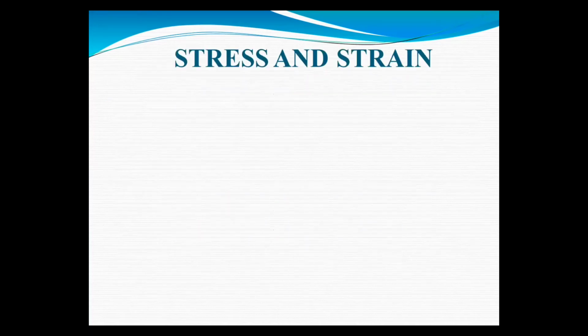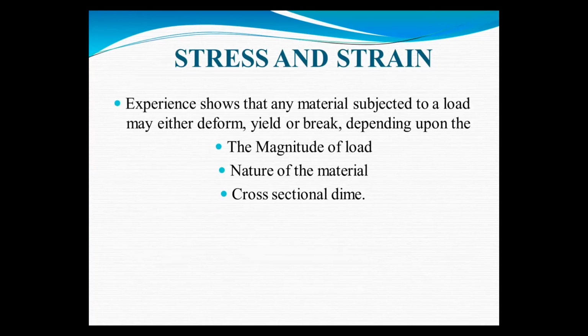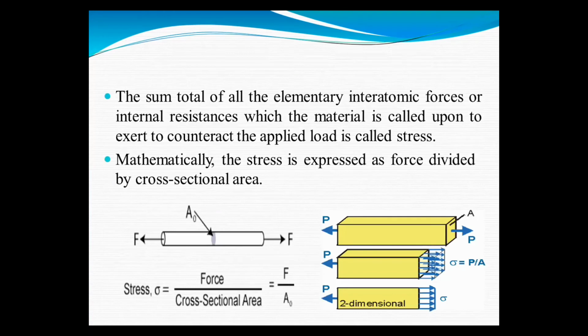Next, the first property is stress and strain. Experience shows that any material subjected to a load may either deform, yield or break, depending upon the magnitude of load, nature of material and cross-sectional area. The sum total of elementary interatomic force or internal resistance which the material is called upon to exert to counteract the applied load is called stress.